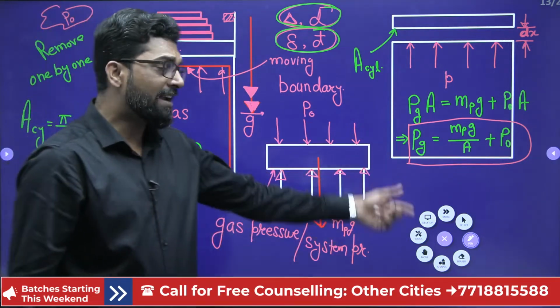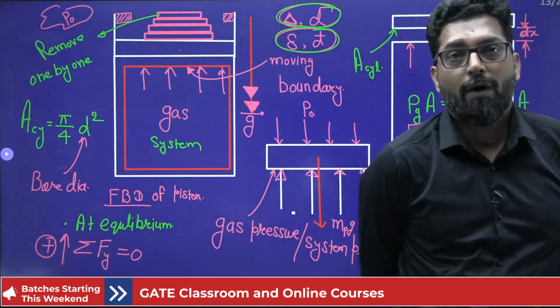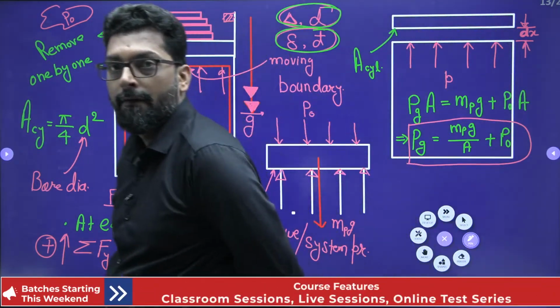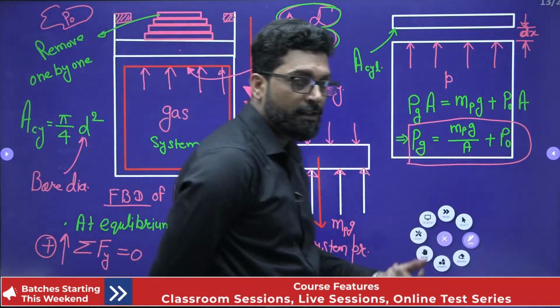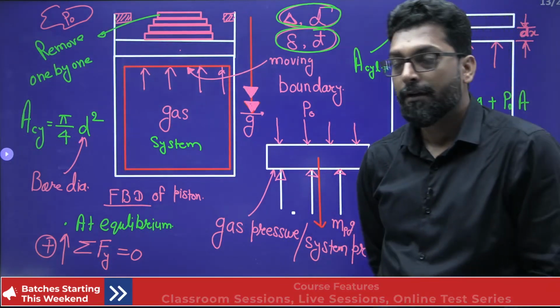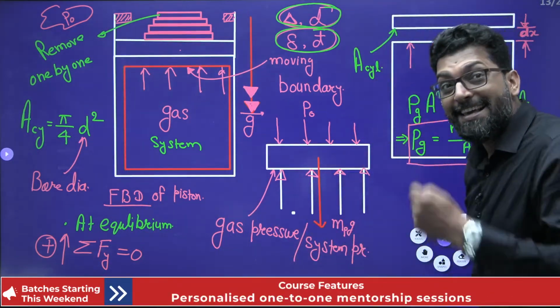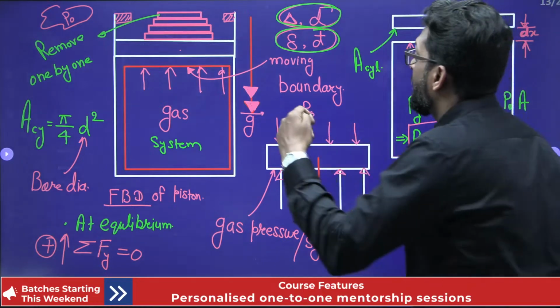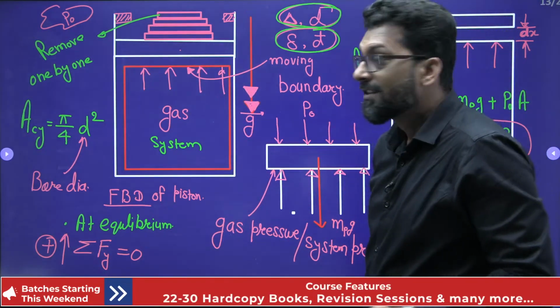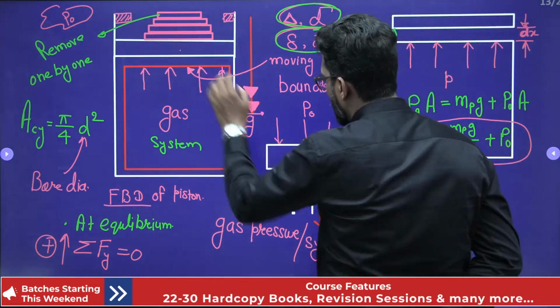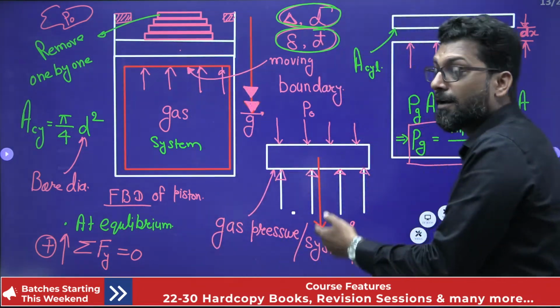Now, why do we find this pressure? And what is the physical meaning of this pressure? Anyone? This is the minimum pressure when the piston starts to move. This is equilibrium. This is the minimum pressure.